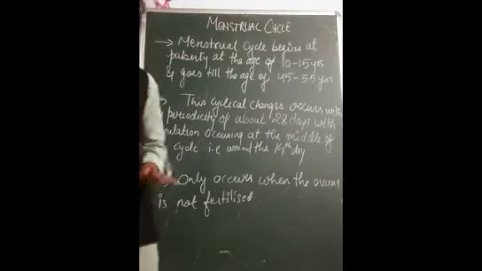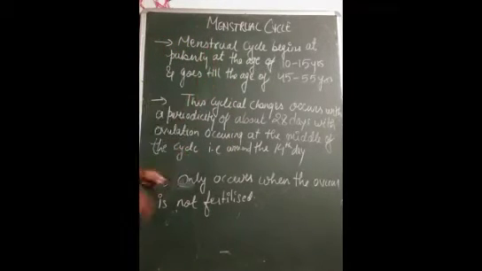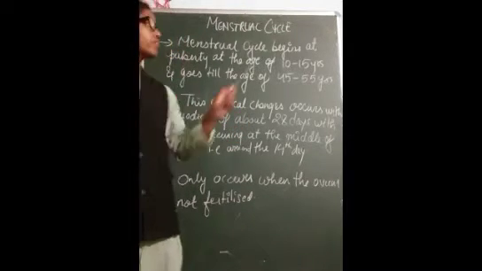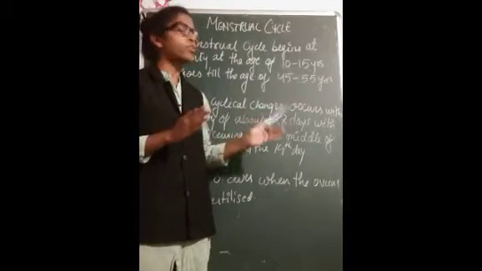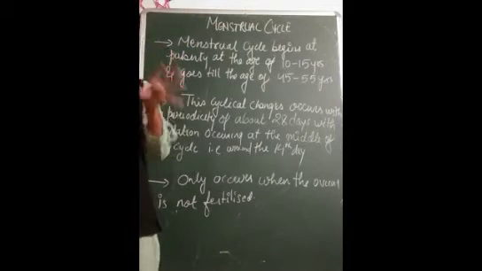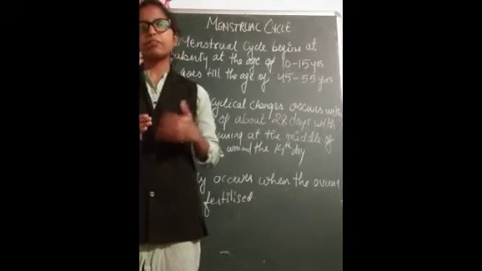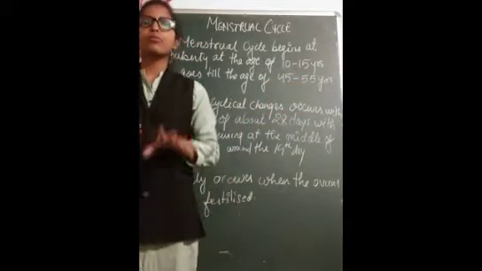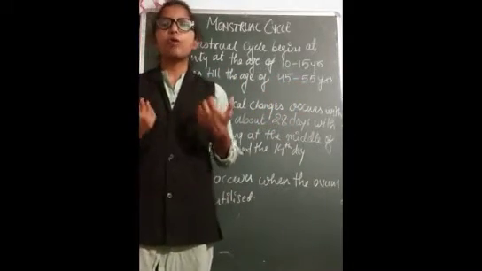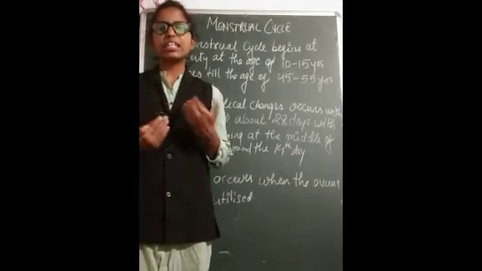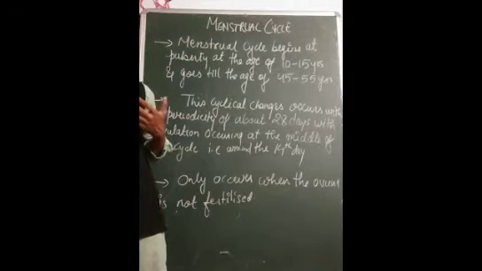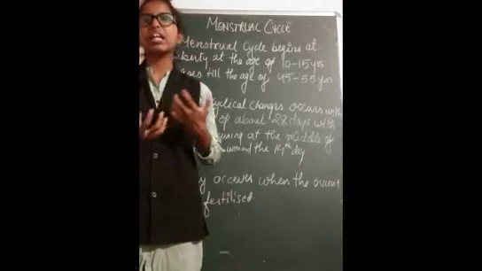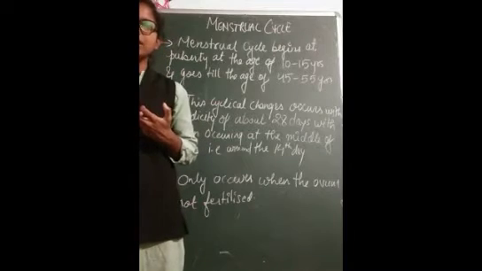So let us see first what the menstrual cycle is. The menstrual cycle begins at puberty, at the age of 10 to 15 years, and goes on until the age of 45 to 55 years, when a female becomes old. At that age the body deteriorates, the organs become weak, and the person is unable to do her activities smoothly.